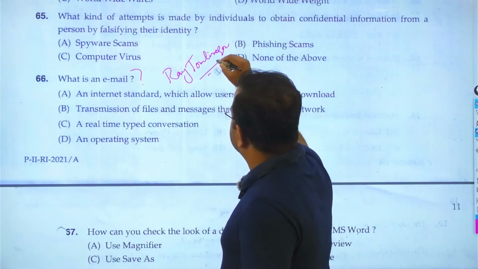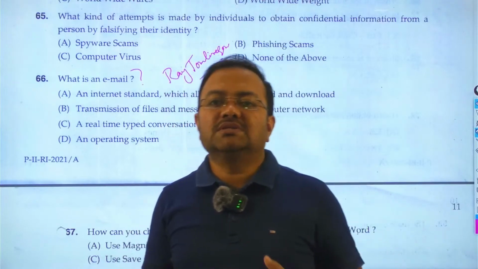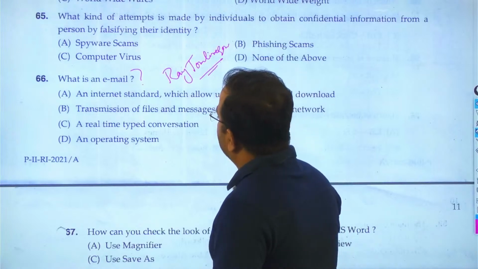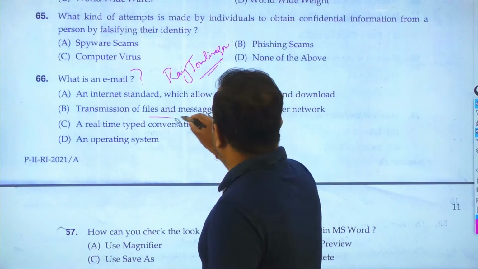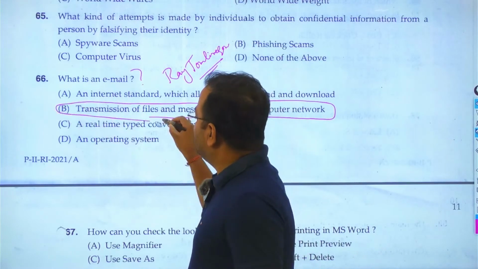The person who has created the concept of email, that's why the person is known as the father of email. And what is an email? It is simply the transmission of the file and messages through the computer network. So here answer is B.